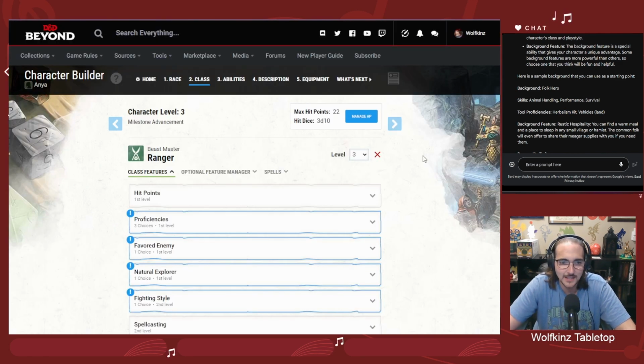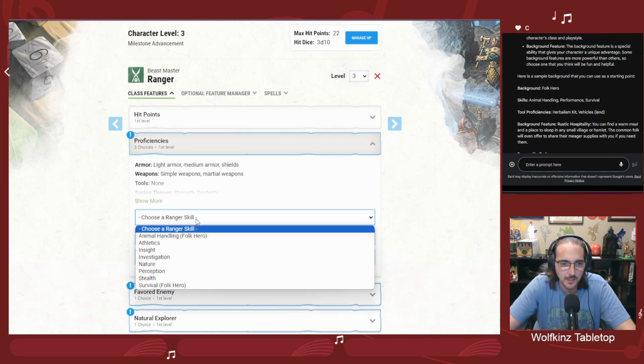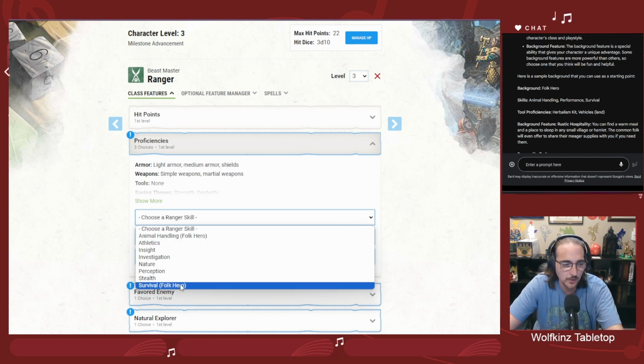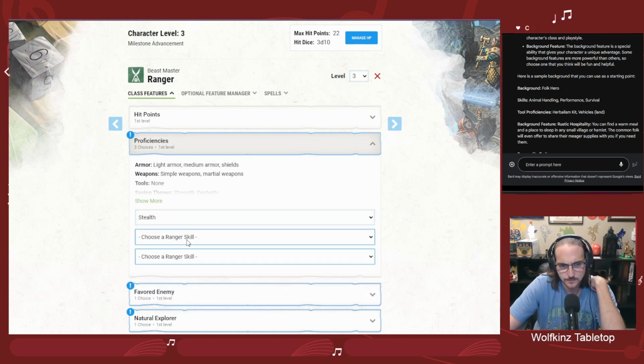So let's go back now to building out our ranger. I'm going to go ahead and just leave HP as fixed. I just think it's easier to manage, and especially for what we're doing here, I don't really think we need anything else. So proficiencies. Now I'm going to pick up that stealth. What's really nice about D&D Beyond here is it'll show which ones are already coming from folk hero and which ones are coming from survival and animal handling. So I know I'll pick stealth.